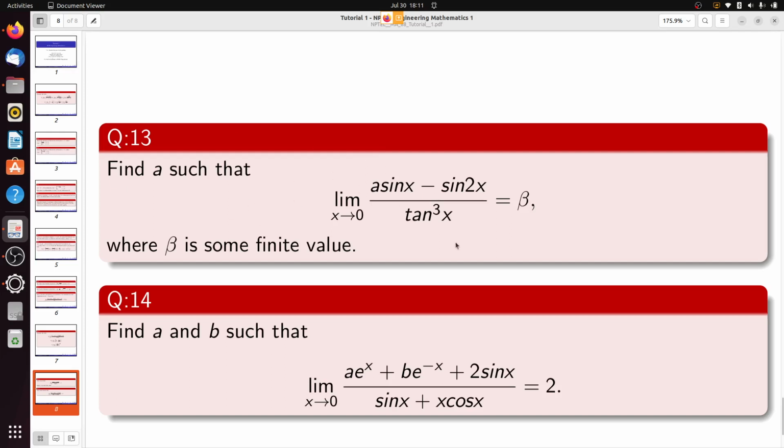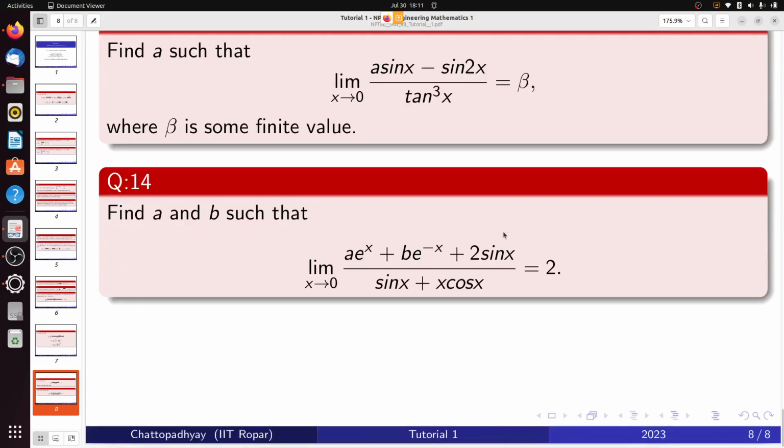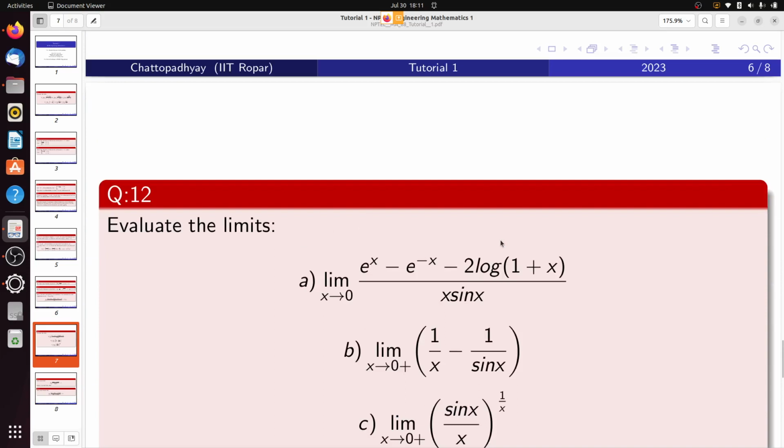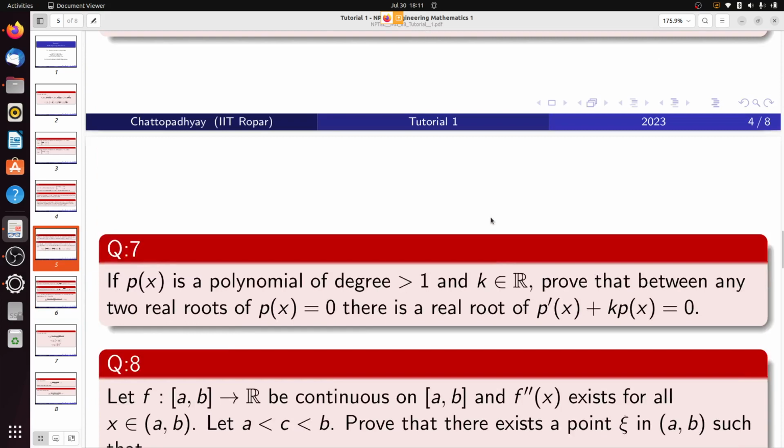Here are some trivial questions, and my tutorial here actually consists of the topics covered by Professor Kumar in the first week itself. Am I clear? Okay, without a delay, let's start.